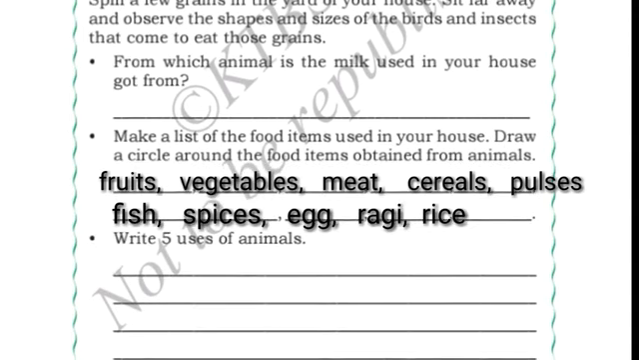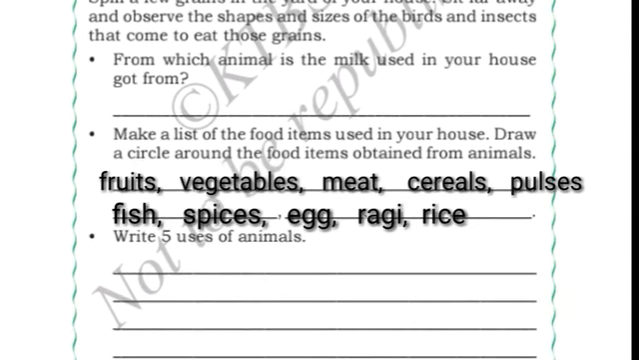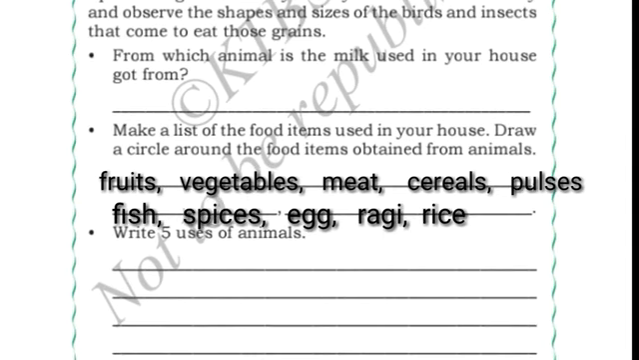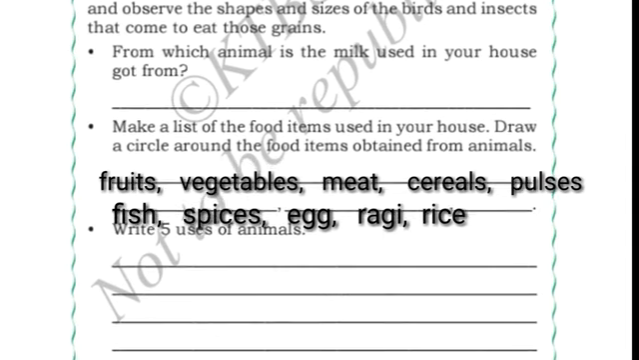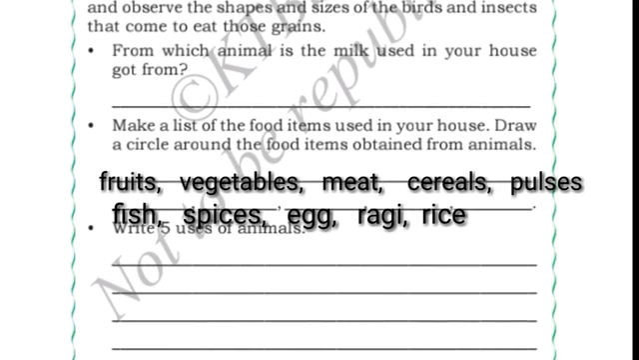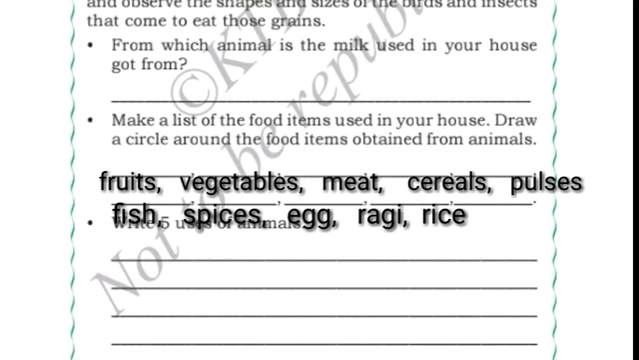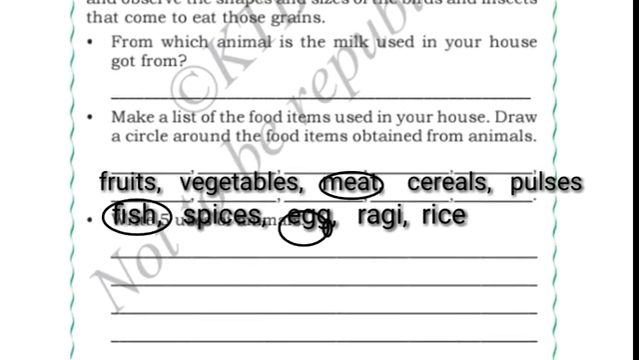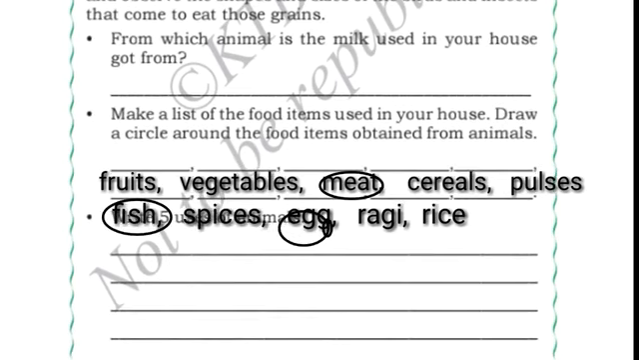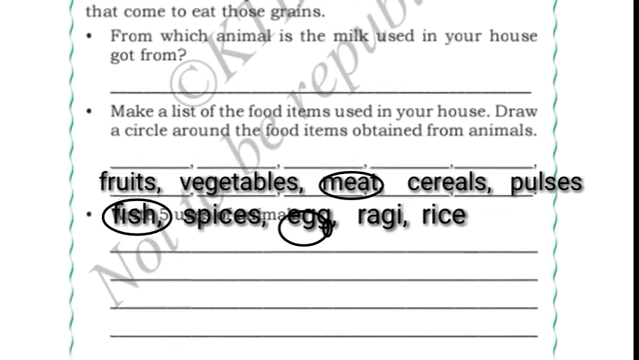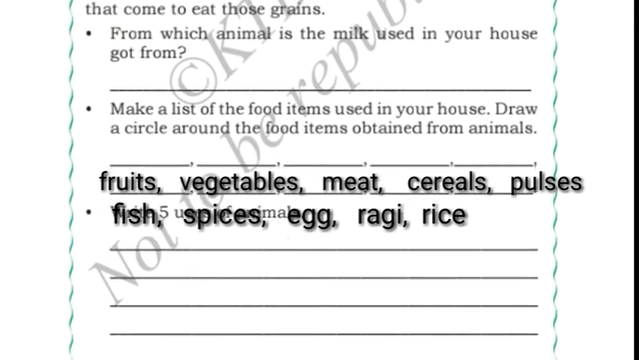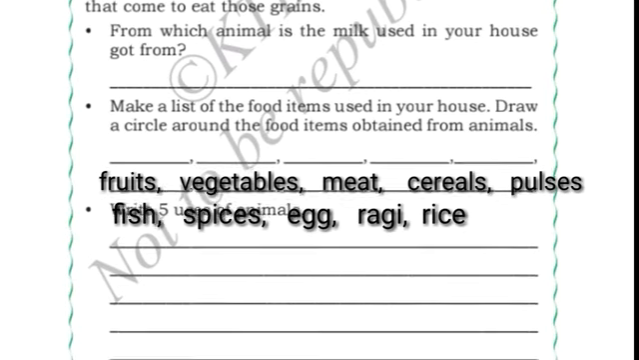Okay. So these are all the food items which we use in our house. Now let us put a circle for the food obtained from the animals. Okay, we will put a round mark for the meat. We get meat from the animals. We get egg from hen, so egg. Fish, we get fish also from animals.